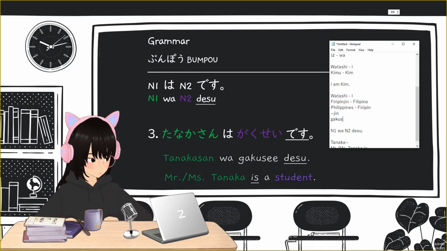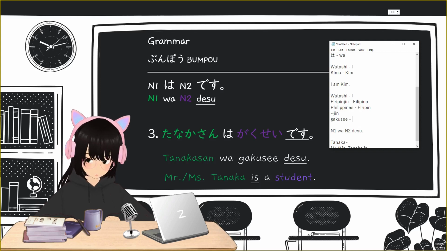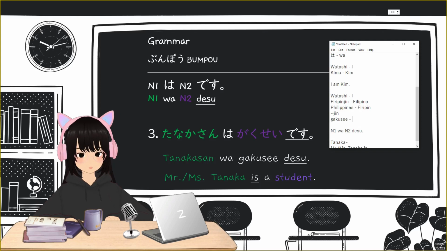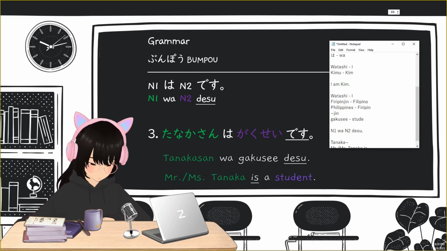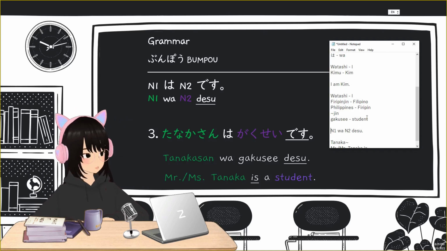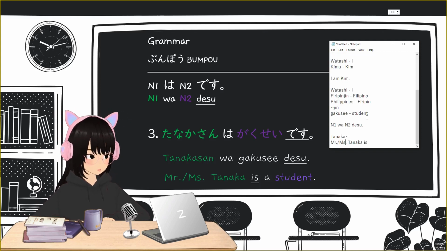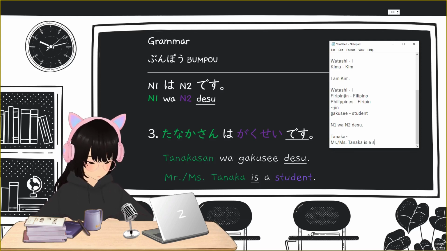Gakusei. So please remember this because this is a very common word, and we will encounter this a lot in this course. So gakusei. Actually it is written in kanji, but for this lesson it is written in hiragana. So gakusei is student. Okay, so gakusei. This Mr. or Miss Tanaka is a student.